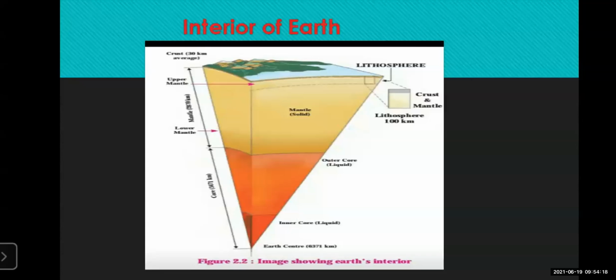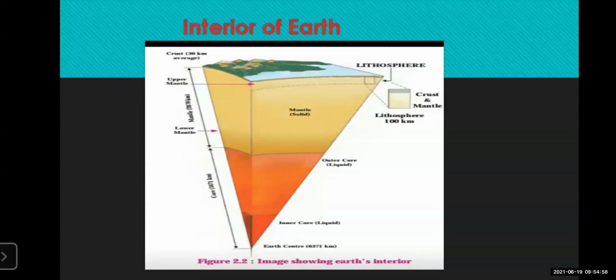The upper crust is the land where we are staying, and the lower crust is the surface below the oceans. The layer below the ocean surface is made up of silica and magnesium. The first part of the earth's interior is the crust, which is divided into upper crust and lower crust, that is, land crust and oceanic crust.